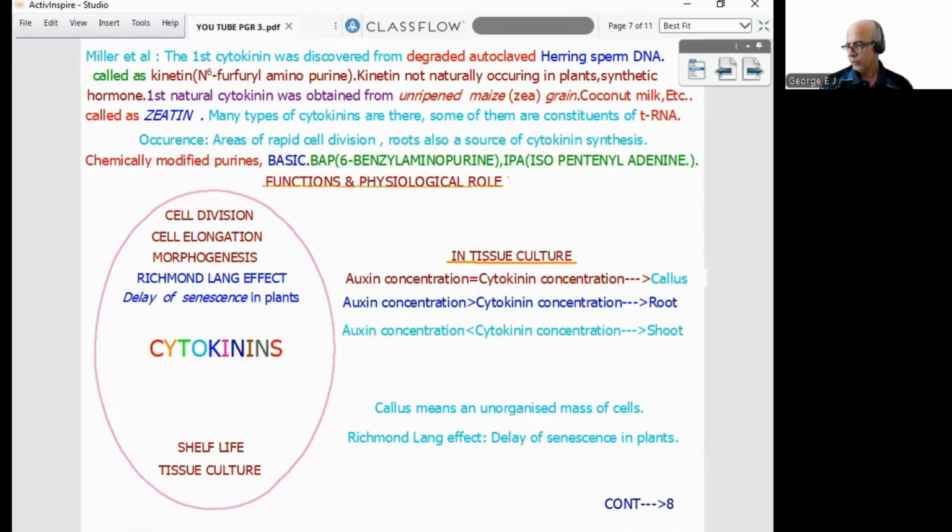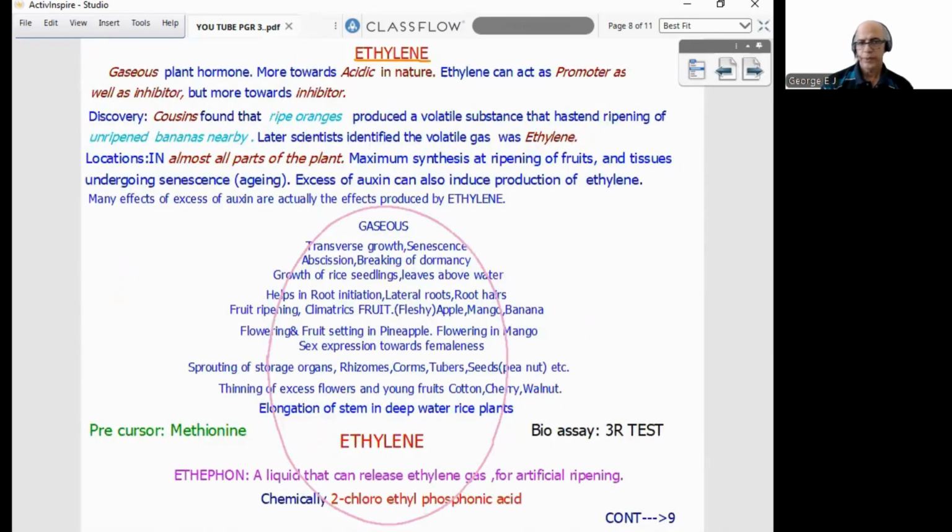Then we entered into the most commercially used hormone, that is ethylene, gaseous hormone. It can work as an inhibitor as well as promoter. Then its action, plenty of actions for ethylene, then precursor, then triple response test, ethephon, etc.